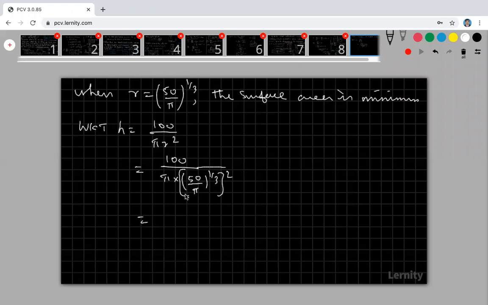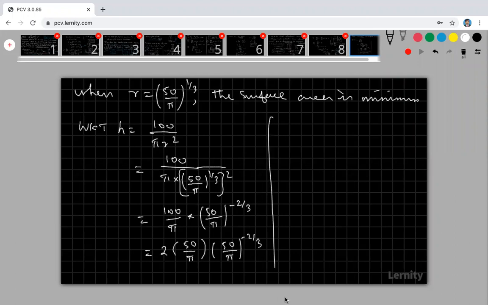Right, now simplify. This is actually 100 by pi, am I right? And this is 50 by pi whole power 2 by 3. Bring it to the numerator, minus 2 by 3. This is actually 50 by pi the whole power 1 by 3 into 2, means 2 by 3. Bring it to the numerator, minus 2 by 3. So this can be written as 2 into 50 by pi, and this is 50 by pi, the whole power minus 2 by 3.